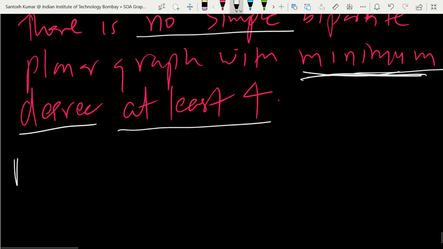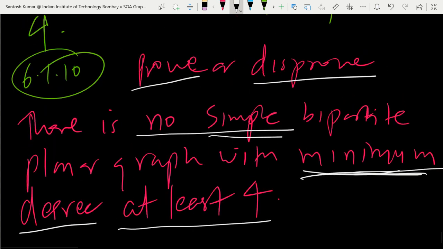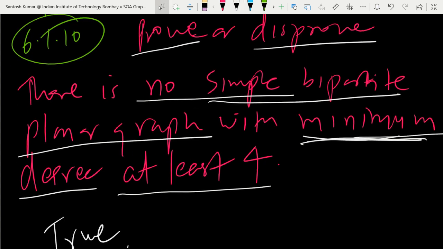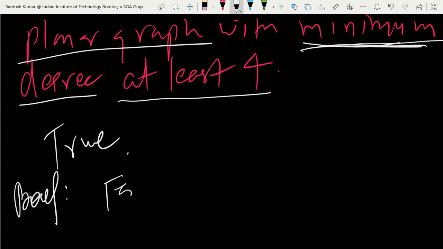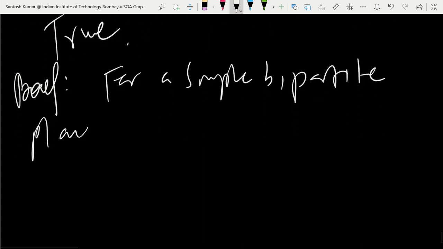So let me tell you. This is a true statement. Okay, so you have to decide it. If you want to prove it, so it is a simple bipartite planar graph. For that, actually a simple bipartite planar graph is triangle free.